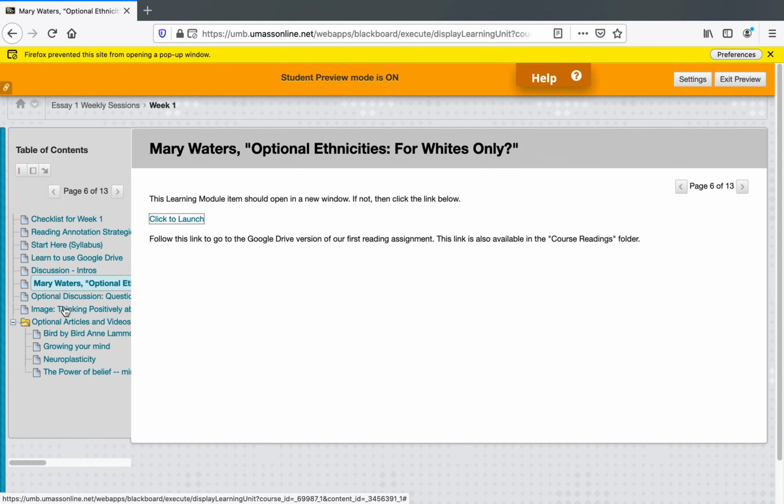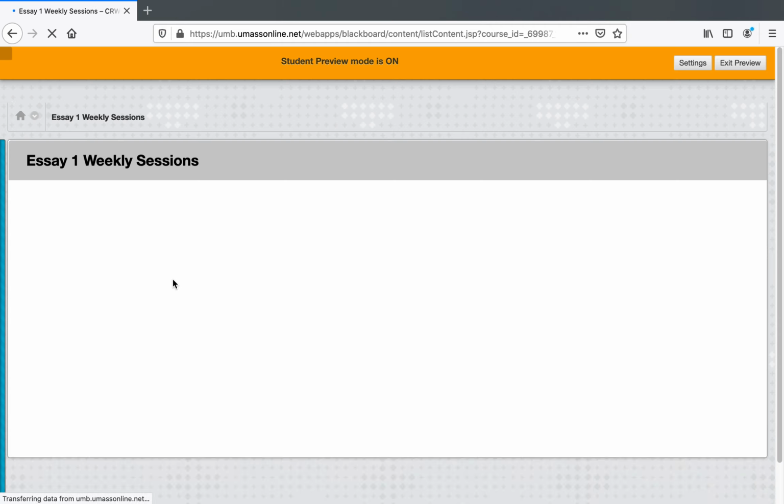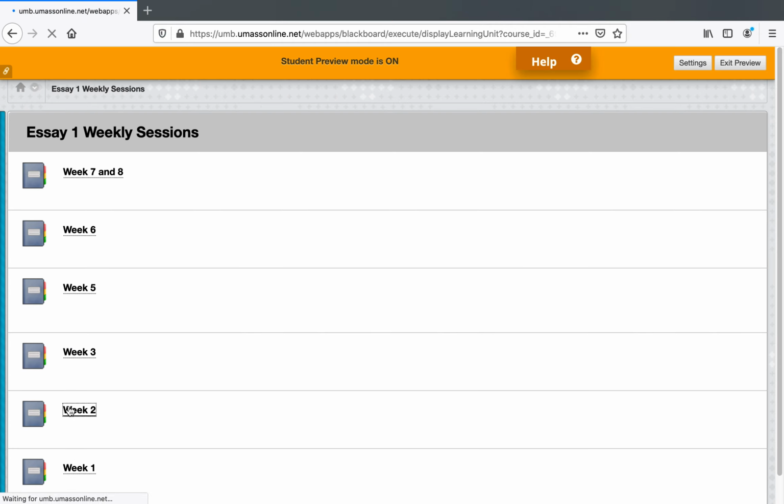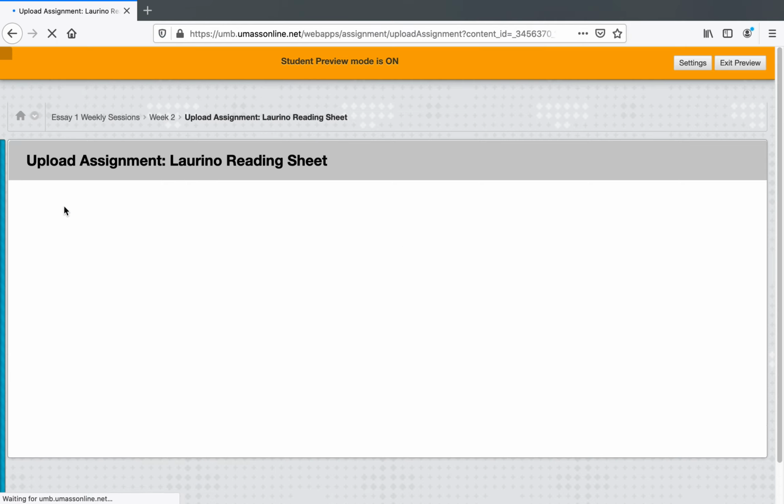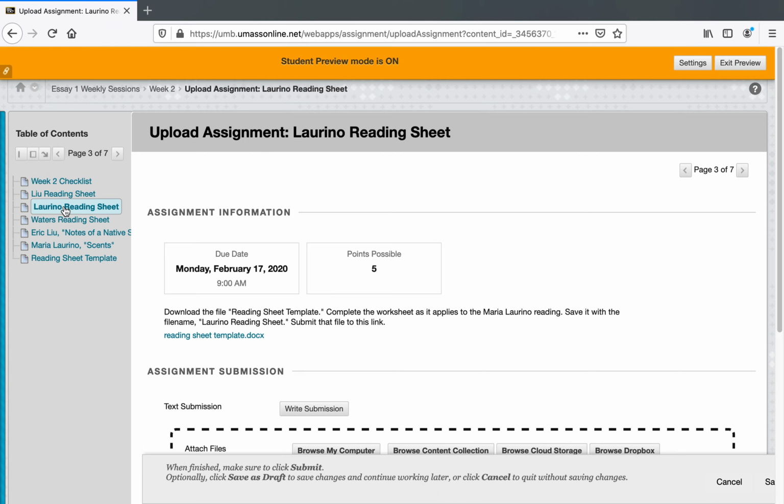So, back to Blackboard. Each week, your work will appear in a setup just like what we looked at. You can see I have the folder set up for all of week 1, or all of essay 1, and you can work a little bit ahead if you want. Beginning next week, you'll need to do reading sheets, and you'll submit them to an assignment link. You'll see right here, and there's your due date.